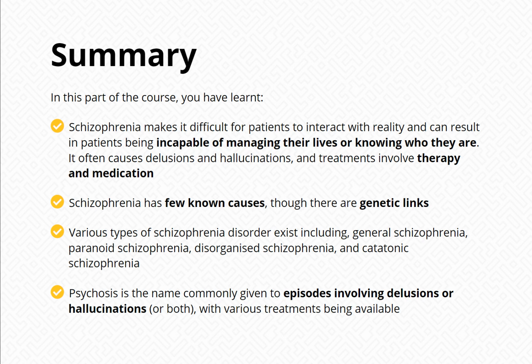Schizophrenia has few known causes, though there are genetic links. Various types of schizophrenia disorder exist, including general schizophrenia, paranoid schizophrenia, disorganized schizophrenia, and catatonic schizophrenia. Psychosis is the name commonly given to episodes involving delusions or hallucinations, or both, with various treatments being available.